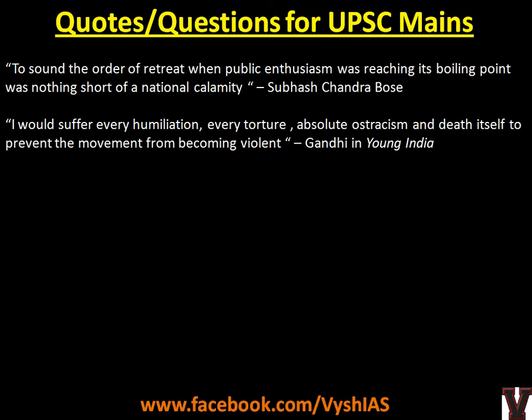We'll see 2 quotes. "To sound the order of retreat when public enthusiasm was reaching its boiling point was nothing short of a national calamity." This was by Subhash Chandra Bose. So he was not at all happy when Gandhi withdrew from the non-cooperation movement after the Chauri Chaura incident. He said people were at their peak, at boiling point, and that much anger was there within them. So withdrawing from the movement for a small incident was a national calamity.